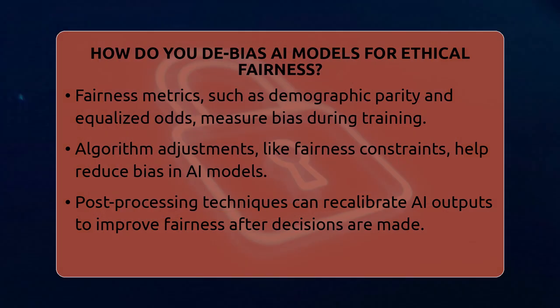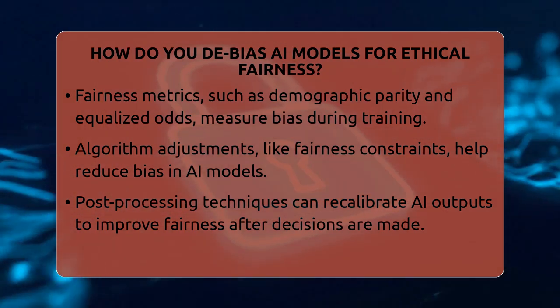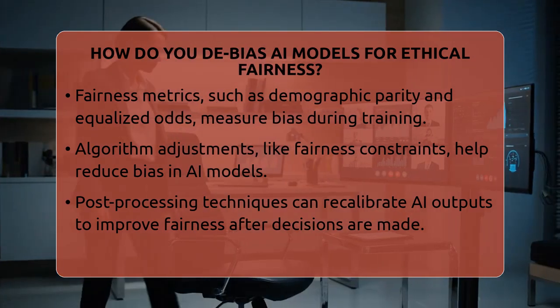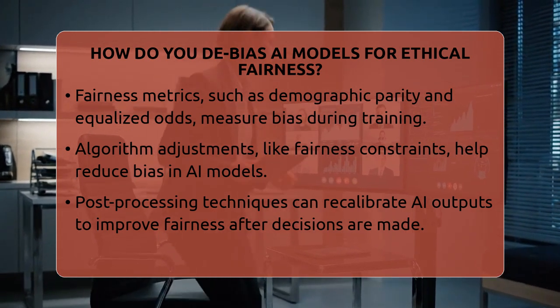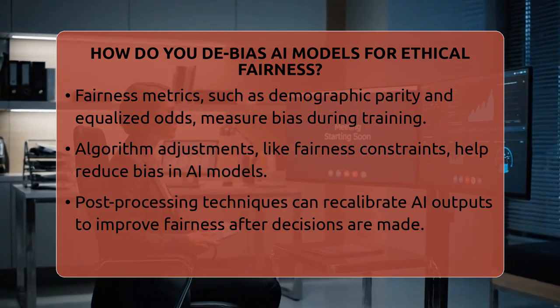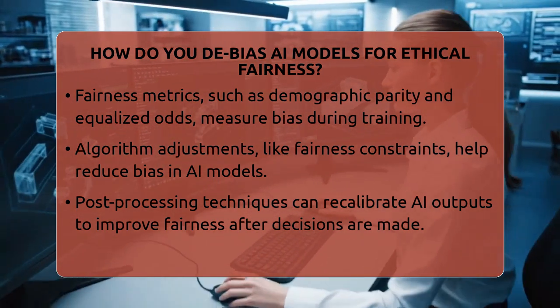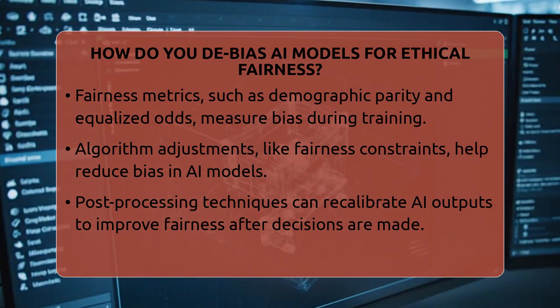It's also important to regularly test AI systems with fairness metrics like demographic parity, which checks if different groups are treated equally, or equalized odds, which ensures similar error rates across groups. Legal compliance is essential. Companies need to do impact assessments and document how they are addressing bias. This helps ensure the AI systems are fair and transparent.